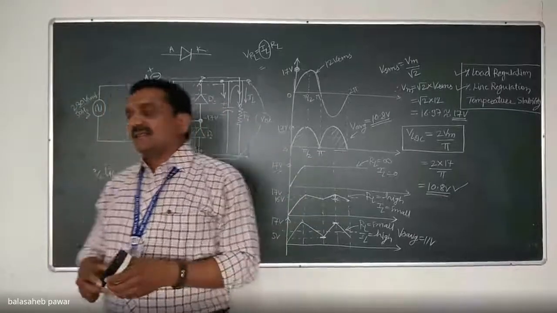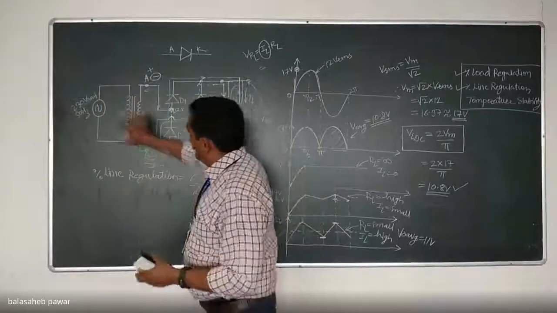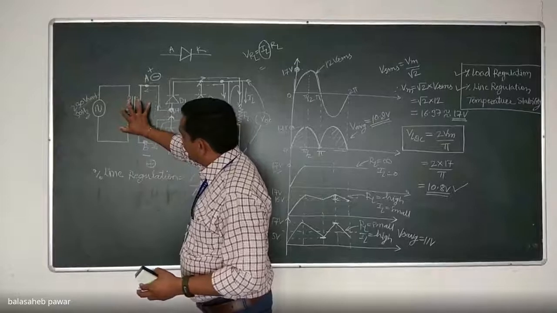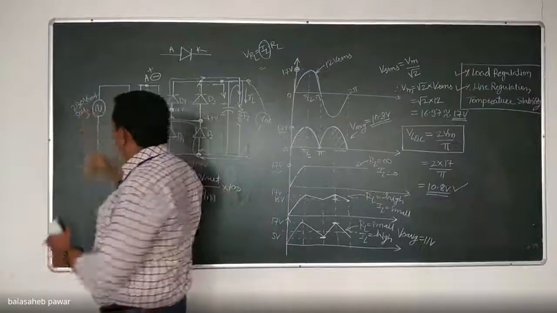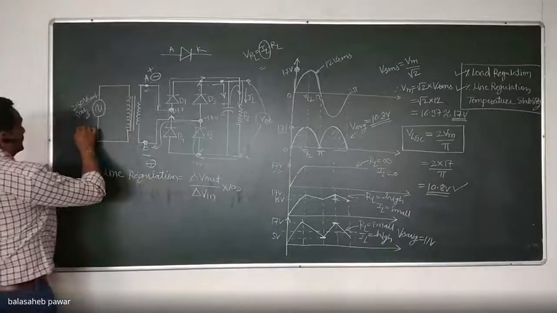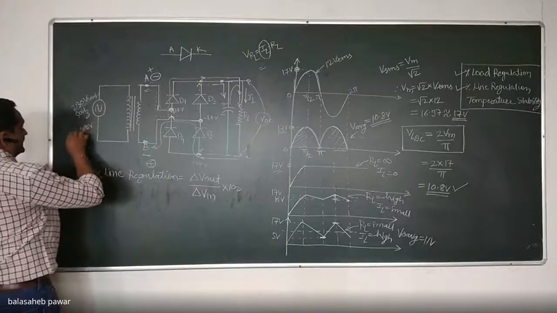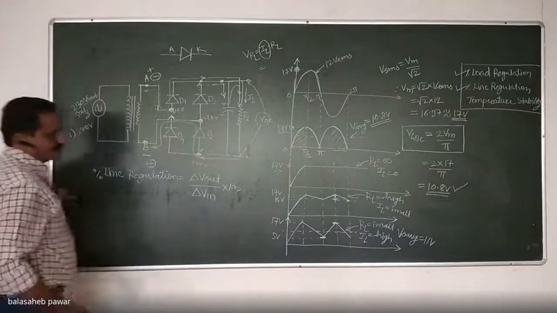So see, if I connect a 12 volt transformer, instead of 230, if my supply voltage goes to 200 volts, the first condition, I will take it as 200 volts.